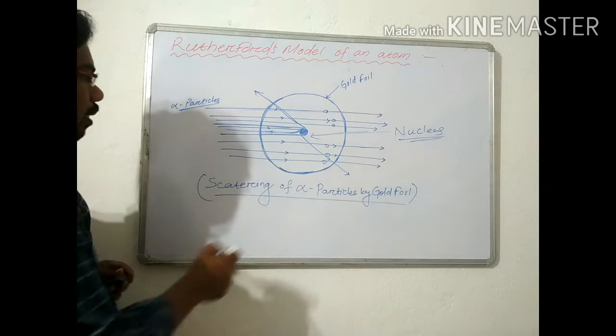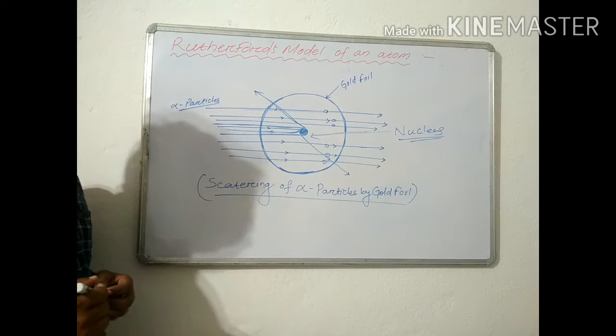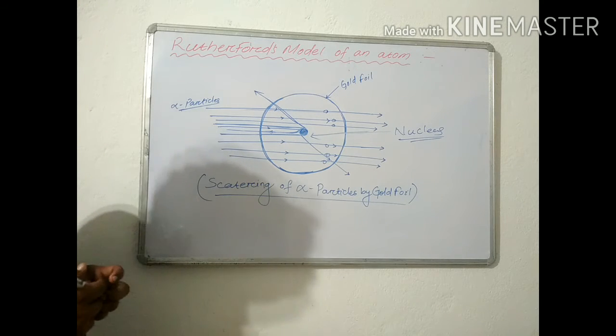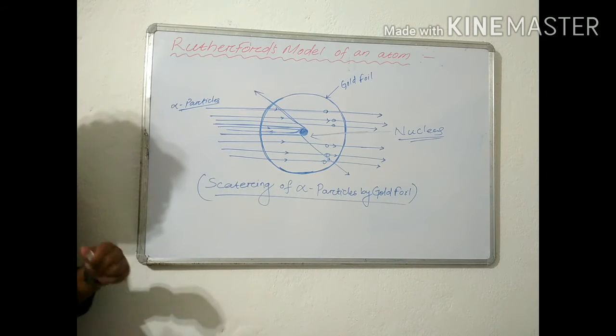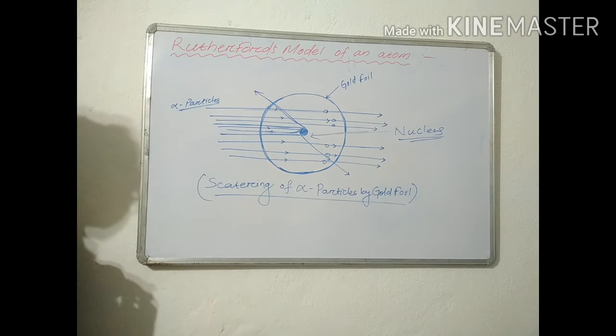This is the diagram of the scattering of alpha particles by gold foil. You should also learn this diagram; it is very important. On the basis of this experiment, Rutherford put forward the nuclear model of the atom having the following features.